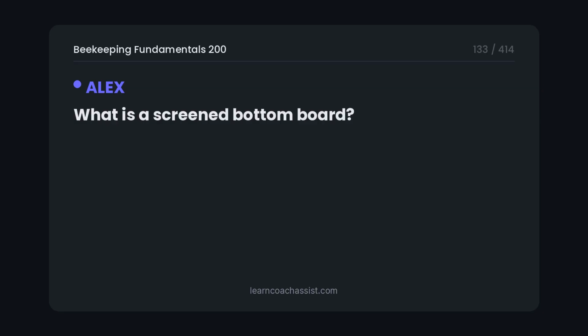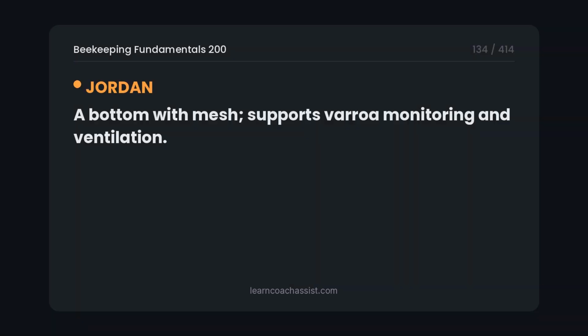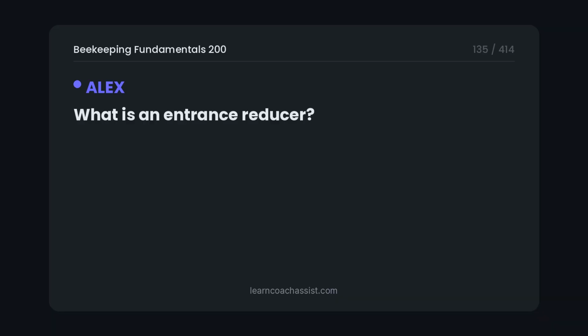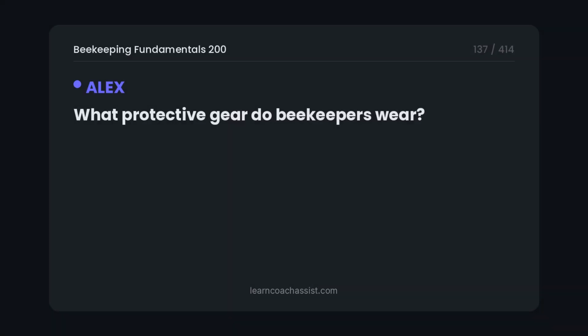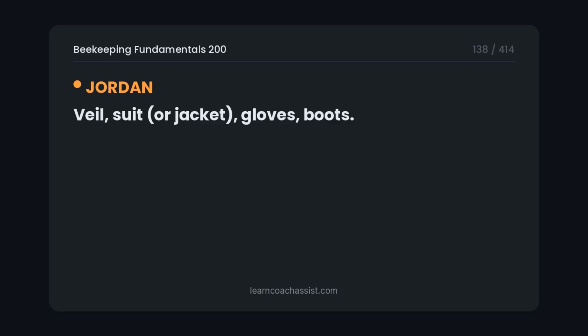What is a screened bottom board? A bottom with mesh, supports varroa monitoring and ventilation. What is an entrance reducer? A wooden block restricting hive entrance size. What protective gear do beekeepers wear? Veil, suit or jacket, gloves, boots.